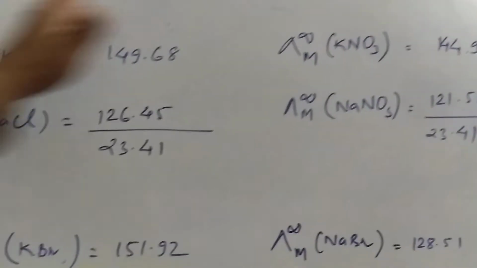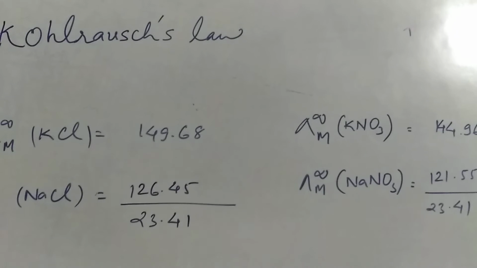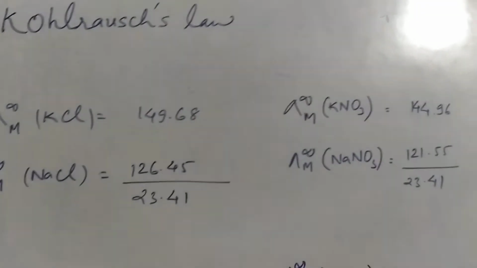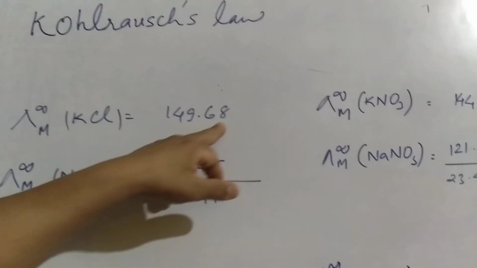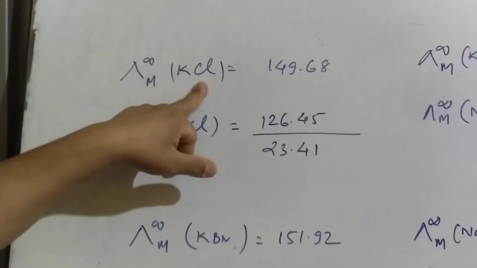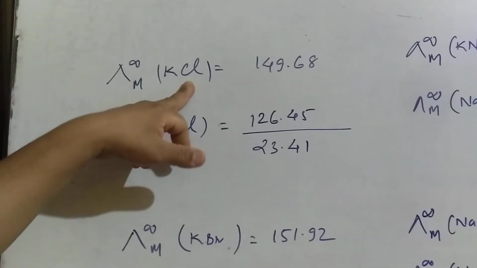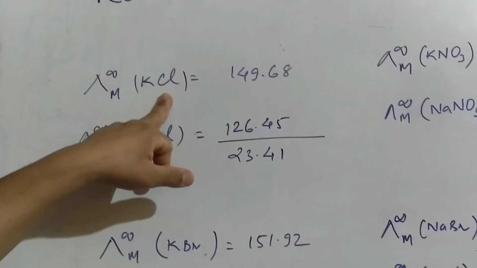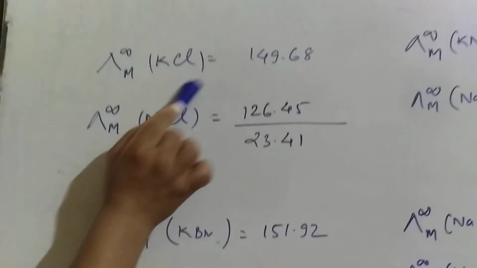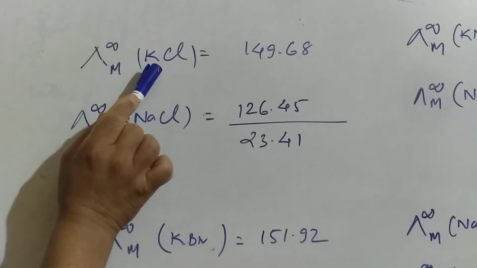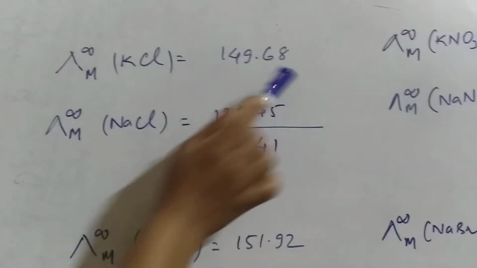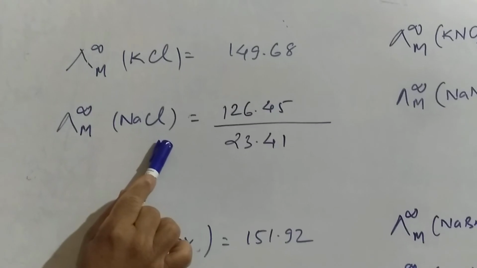So by observing all these results, can we conclude that at infinite dilution, when the dissociation is complete, then towards the molar conductivity, each ion has its own contribution, and this contribution is not affected by the presence of any other ion. You can say here in the molar conductivity at infinite dilution for KCl, the contribution of K plus and the contribution of Cl minus is equal to this, and the contribution of Na plus and the contribution of Cl minus is this.